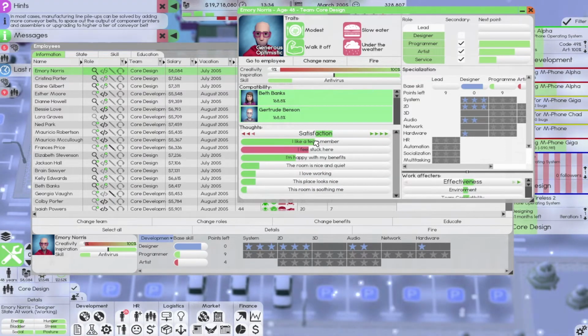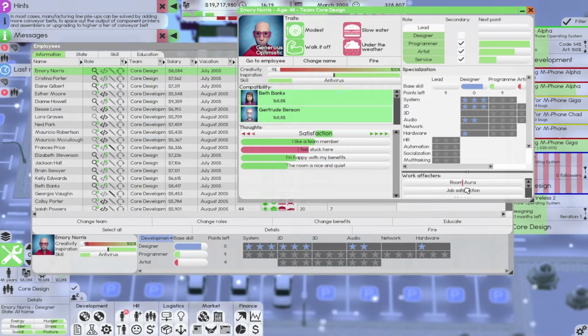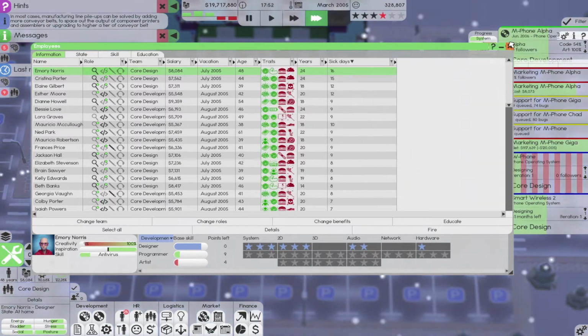Team compatibility is a big thing that's really helping with not only our environment here, but also our satisfaction. Probably could add more stuff to the room to make it a bit better then. Place looks nice. They say it looks nice though. So is it just we need more things that increase effectiveness then? Have to figure that out.